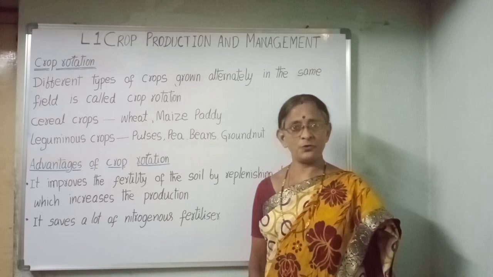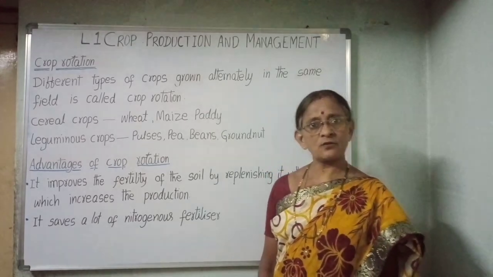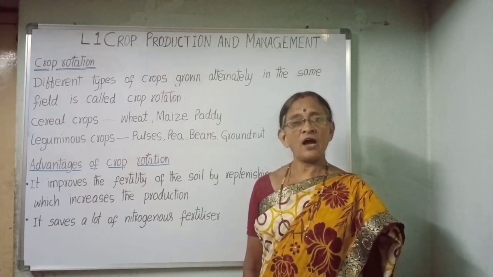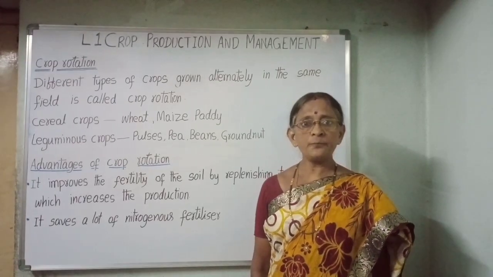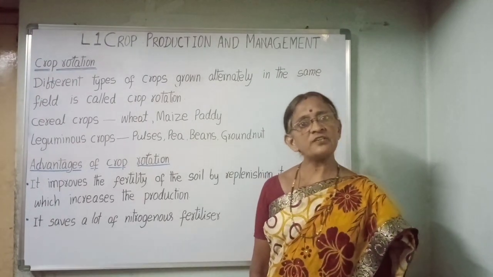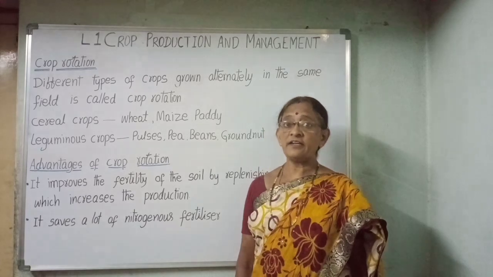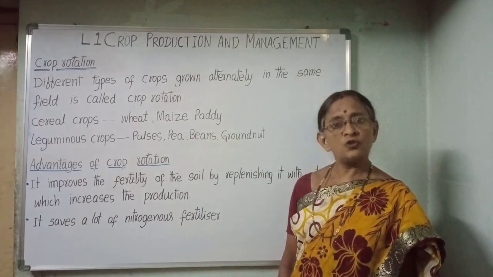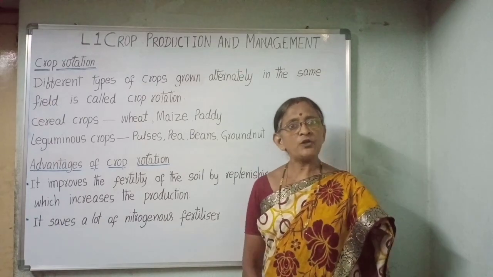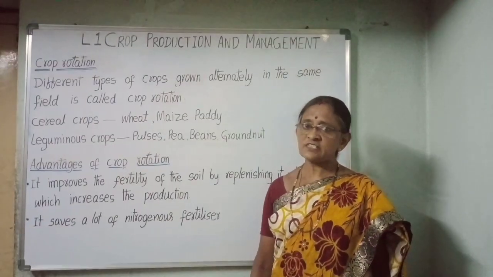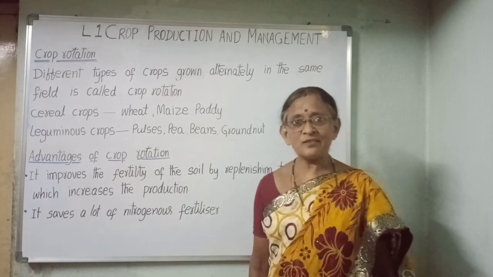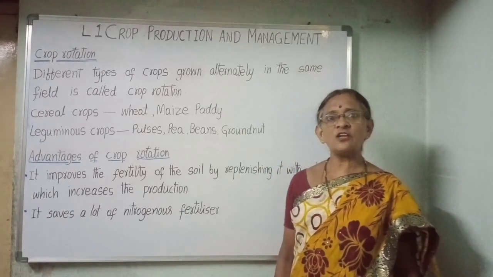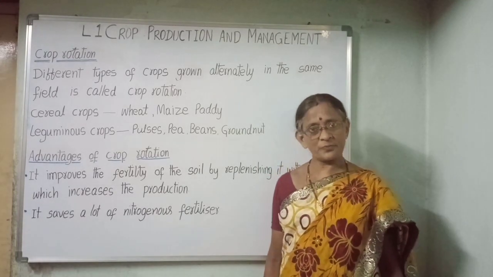In the previous video, we learned what is a crop, types of crops, agricultural practices, up to adding manure and fertilizers. Let us learn more about agricultural practices. We know that adding manure improves the fertility of the soil. Another method to replenish the soil fertility is through crop rotation.